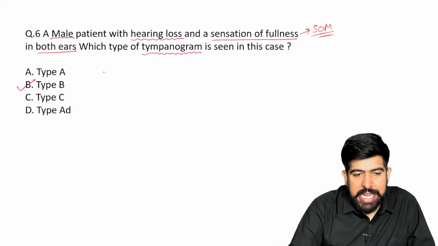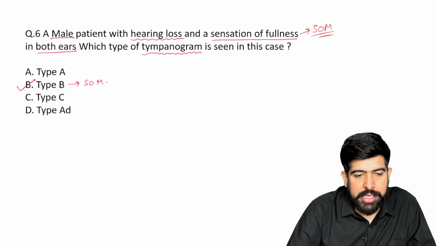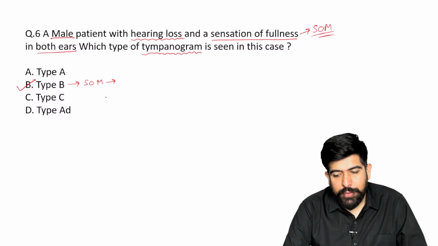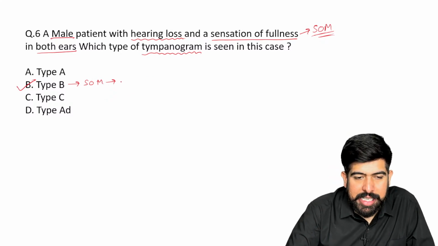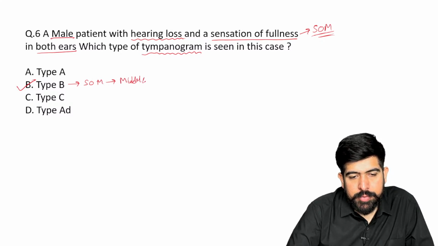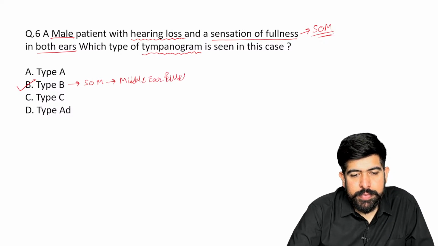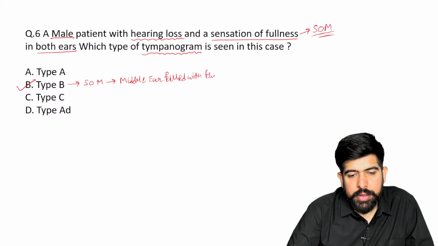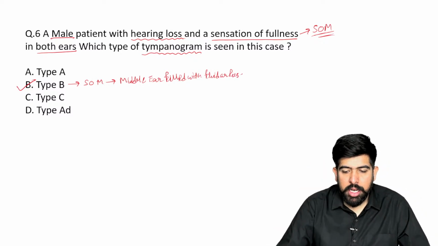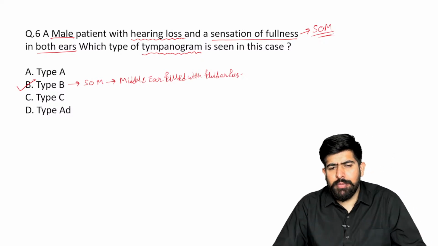I know type B is seen in SOM, serous otitis media, when the middle ear is filled with fluid or pus. Maybe pus or some fluid is accumulated there.